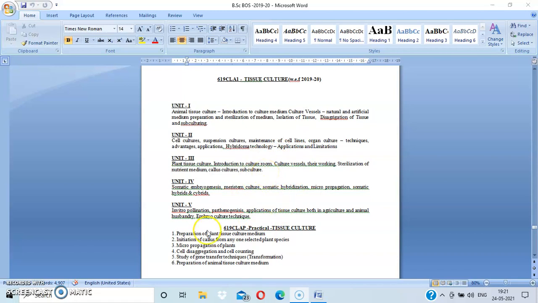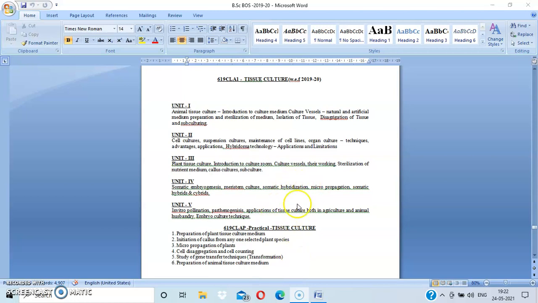Then second one, initiation of callus in one selected plant species, you can perform in our tissue culture lab. Then micropropagation of plants, cell disaggregation and cell counting. By using a counting chamber you can count the living cells. Then study of gene transfer techniques, that is nothing but transformation.